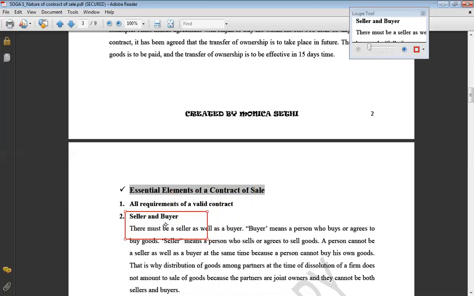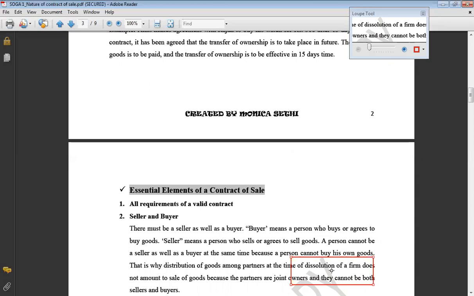Second, there have to be two parties, and those parties are called a seller and a buyer. We clearly understand who is a buyer and who is a seller. But the purpose of stating it as an essential is that a person cannot buy or sell from himself. We need to have two independent persons. Like, for example, there is a head office transferring certain goods to its branch. In that case, head office and branch are not separate persons. Legally they are one entity only. So we cannot say that this transfer of goods from head office to the branch is a sale.